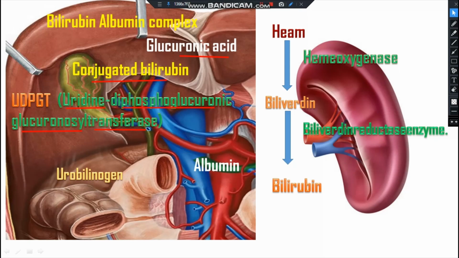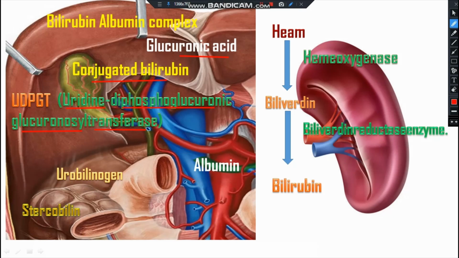Around 80% of this urobilinogen is further oxidized by the intestinal bacteria and converted to stercobilin and then excreted through the feces. And it is the stercobilin which gives the feces their color.